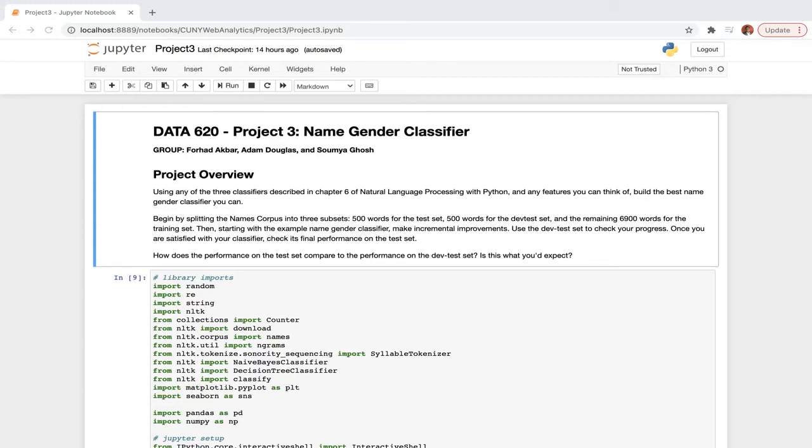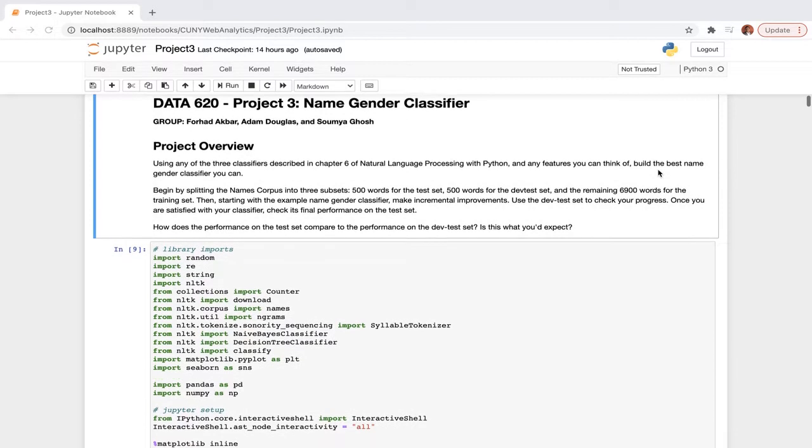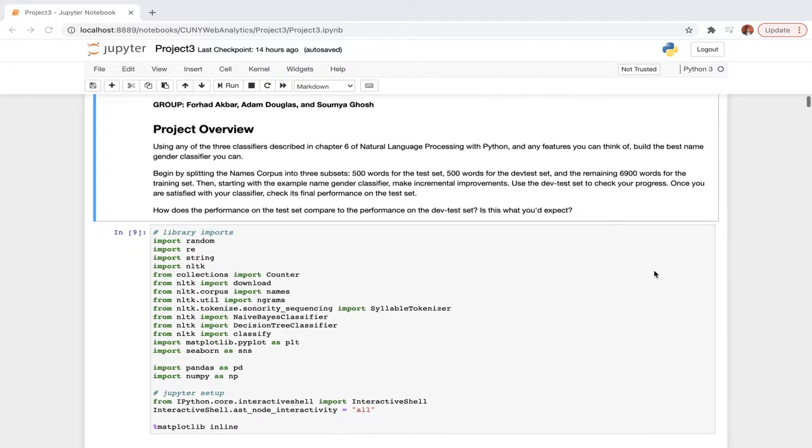Hey everyone, this is Data 620 Project 3, name gender classifier. The group consists of Farhad Akbar, Adam Douglas, and myself, Soumya Ghosh. In this project, we are supposed to test out classifiers like decision tree and maximum entropy, etc., by taking the names corpus under NLTK and predicting the gender based on the names that we have.